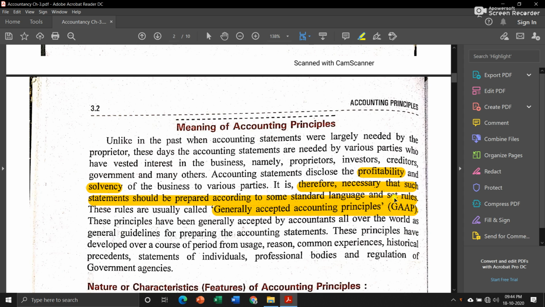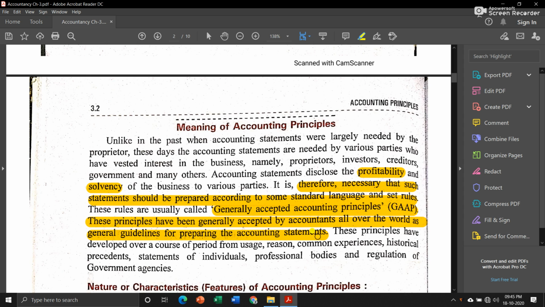Now the set of rules that we are going to learn in this chapter are nothing but generally accepted accounting principles. That means accounting principles which are accepted by the general public, all over the world. These principles have been generally accepted by accountants all over the world as general guidelines for preparing the accounting statements. Now when we see COVID guidelines, they are followed by everybody in the world these days.